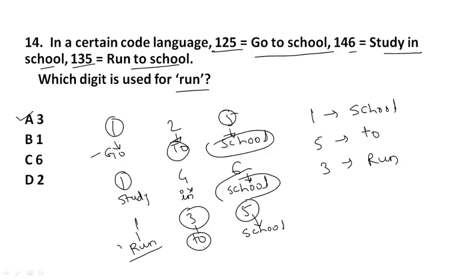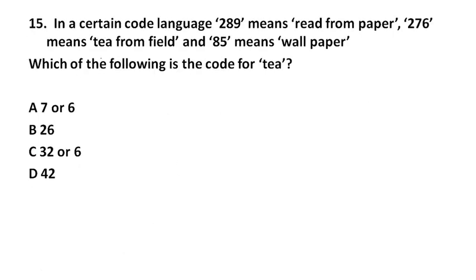Okay, next question. In a certain code language, 289 means read from newspaper, 276 means tea from field, and 85 means wallpaper. Same as the previous question, we have to first write down all the given data, that is 289 read from paper.